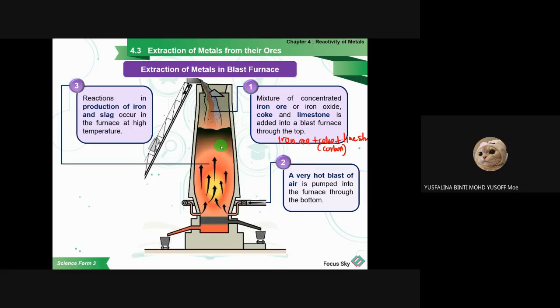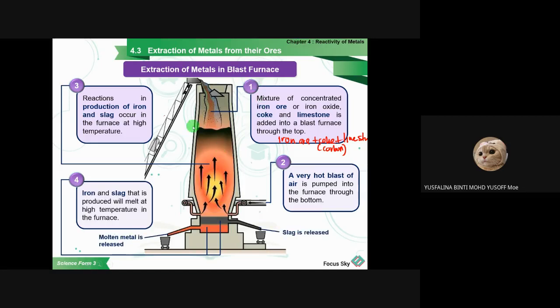And then number three, the reactions in the production of iron and slag occur in the furnace at high temperature. The hot air burns the mixture here, and then the iron and slag that are produced will melt at high temperature in the furnace.